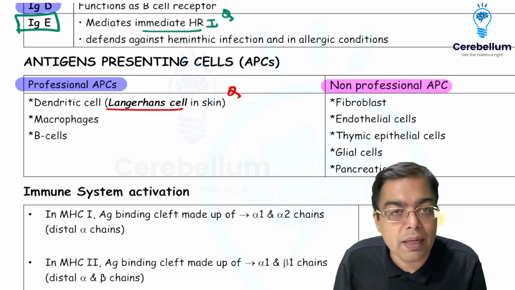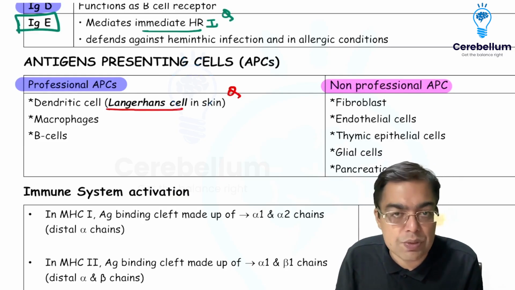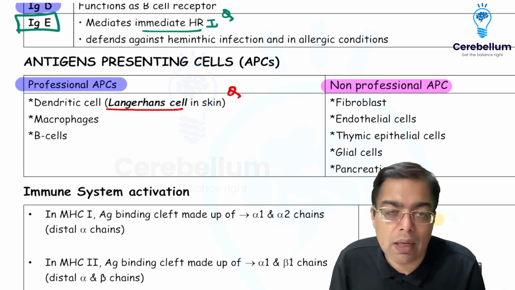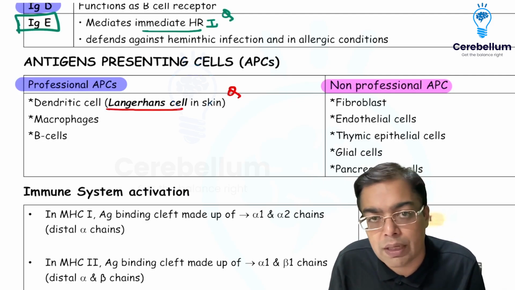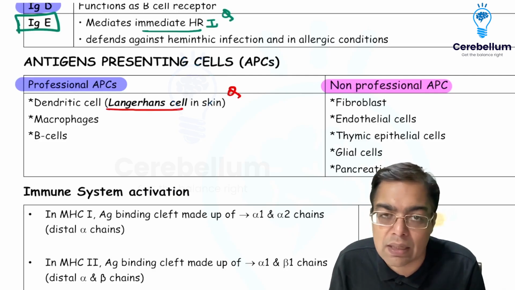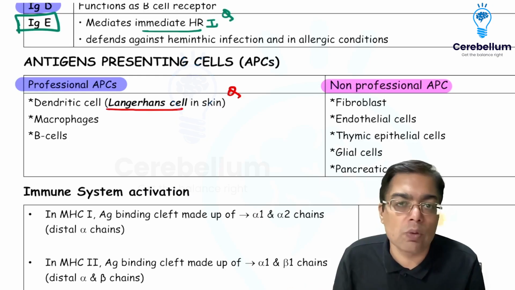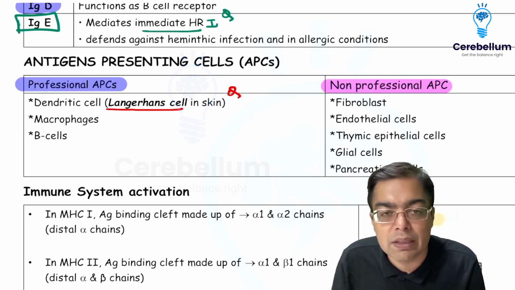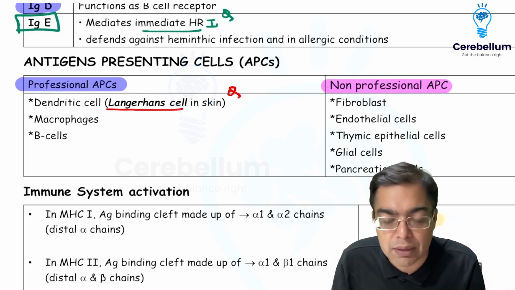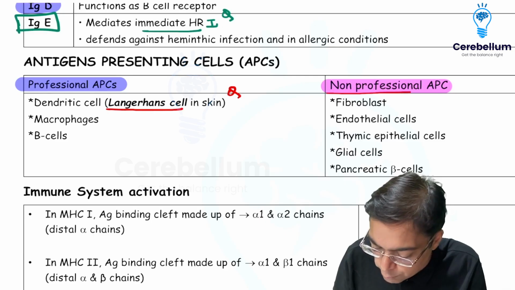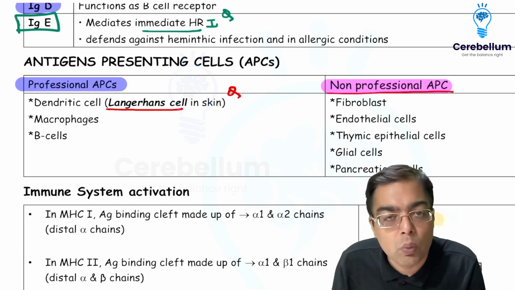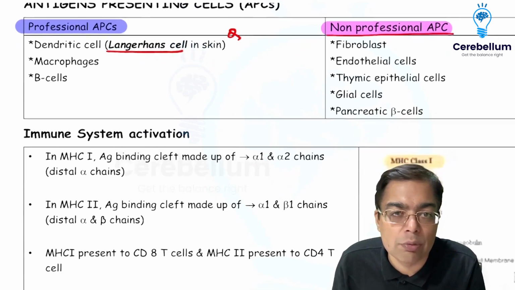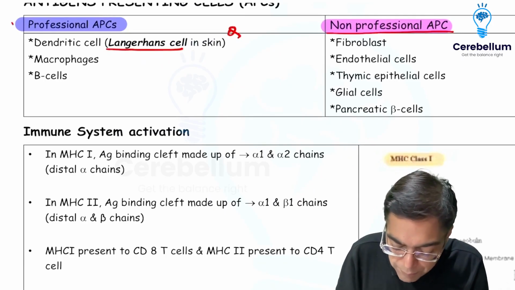Remember, Langerhans cell, the same cell which is having the presence of Birbeck granules. And the electron microscopic appearance of those Birbeck granules was associated with the term tennis racket appearance. Of course, if I were to look at something like the endothelial cells, fibroblasts, thymic epithelial cells, and we are thinking in terms of something like the glial cells or the pancreatic beta cells, they are the examples of non-professional APCs. What exactly is going to be required for the activation of the immune system is interaction between the APCs